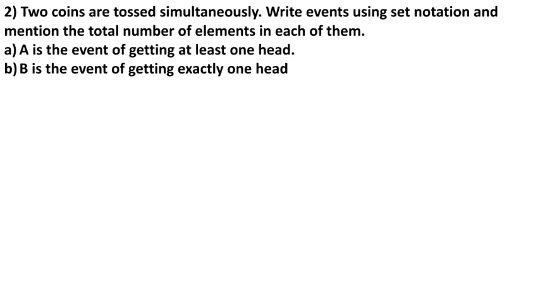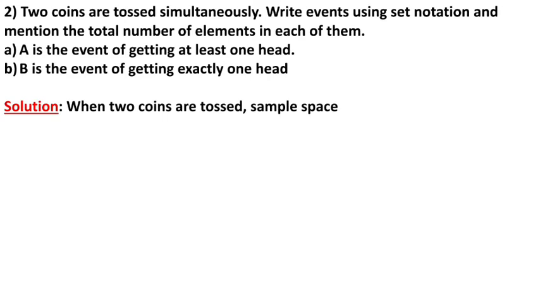Here first of all we will write the sample space. Here it is not asked to find out the probability. So here we will write only the number of A and number of B. So here the sample space, 2 coins are tossed, means how many samples do we have? 4 samples. S stands for sample space. Number of S equal to 4.